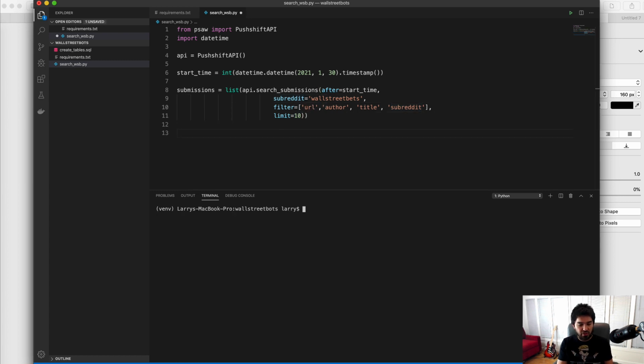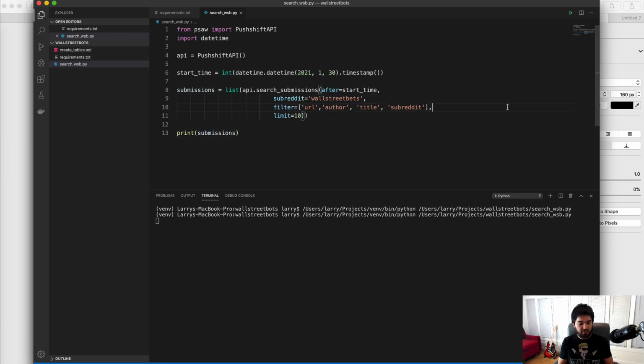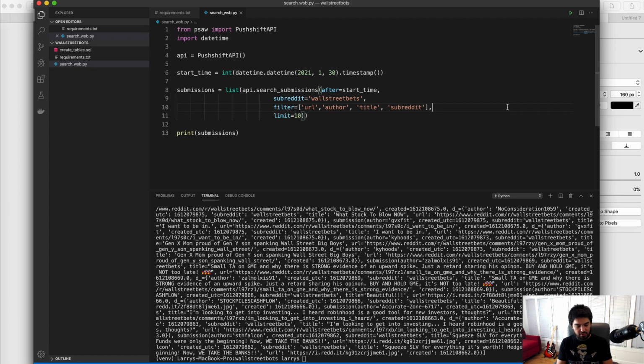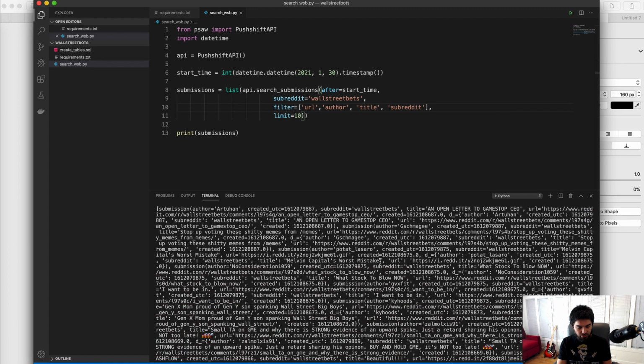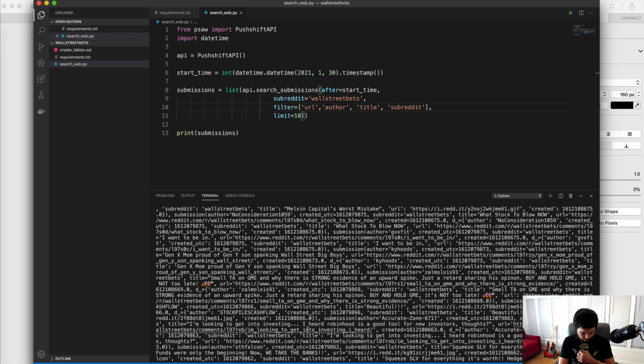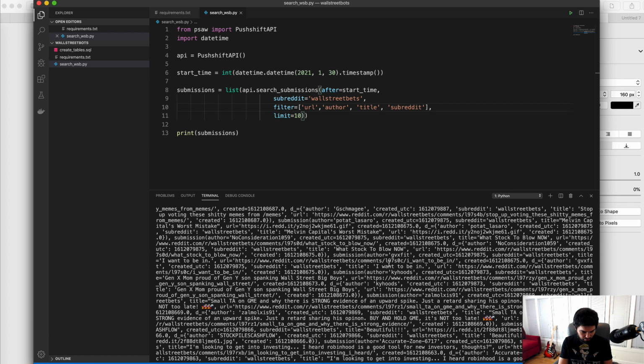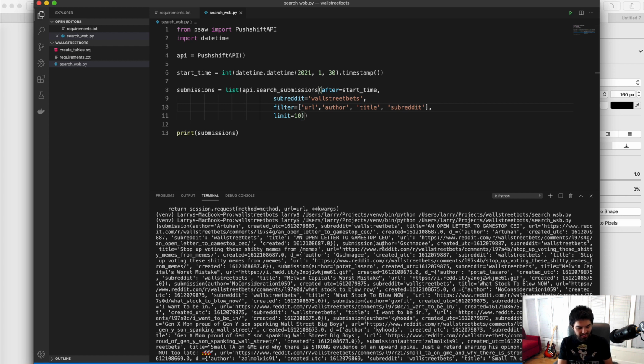If I print that out, you should see some values if we did it right. I didn't print it yet, so I'll print it. Okay, let's see what happens. Do we get 10 posts? Wait a few seconds, and there you go. We have some posts that came in, and let's see, does this look like the right thing? Yep, this looks like the type of things they'd say on WallStreetBets. They're talking about Robinhood, they're talking about small TA on GME and why there's strong evidence of an upward spike, and so forth. So yeah, WallStreetBets, and that's some data.